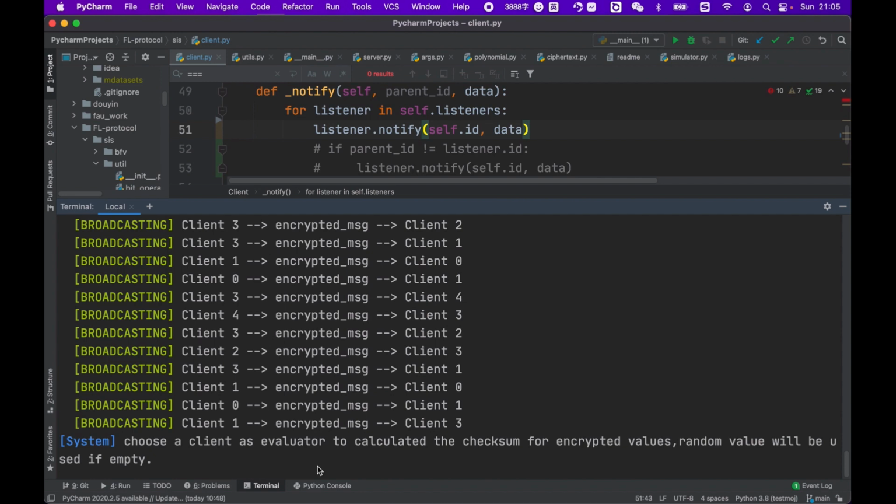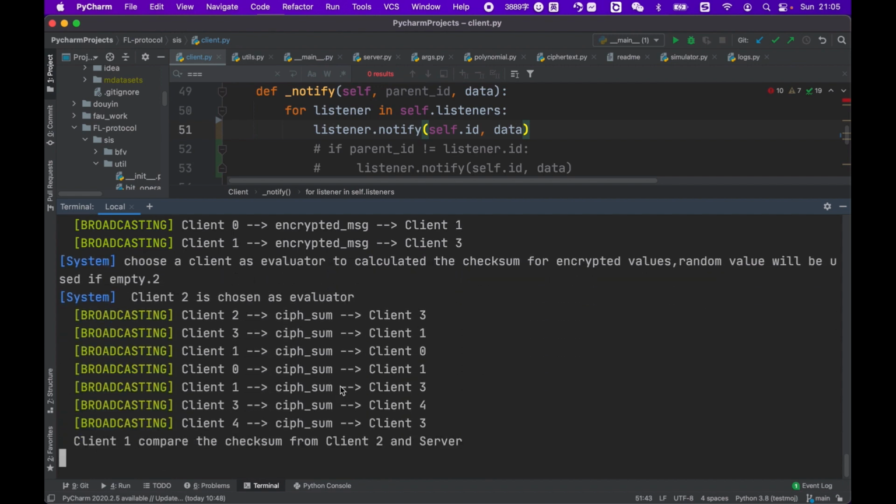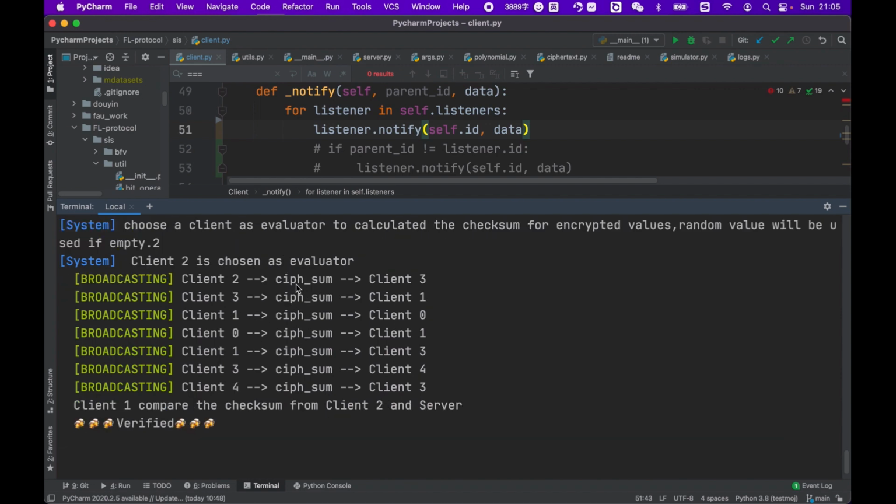Choose a client as an evaluator. Client 1 has already been chosen to share the public encryptor, so let's use client 2 as the evaluator. Once client 2 has been chosen, it does a checksum on the client side and sends the client-side checksum to all the other clients. The other clients then do a checksum by comparing the client-side checksum with the server checksums. Okay, so here it's verified.